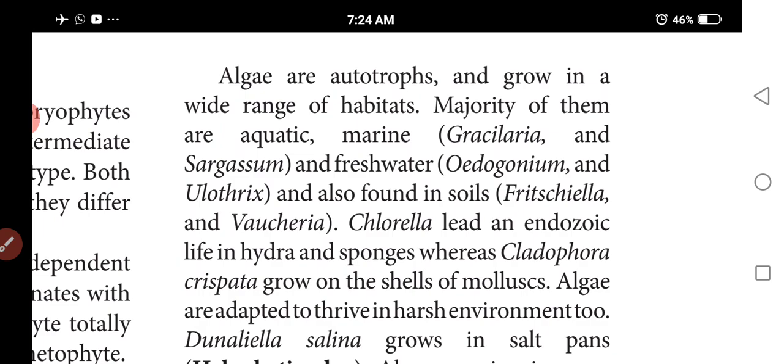Algae occur in a variety of habitats, but most are aquatic. Others occur in moist stones, soil and wood. Some algae are found in association with fungi, and some are associated with animals also.